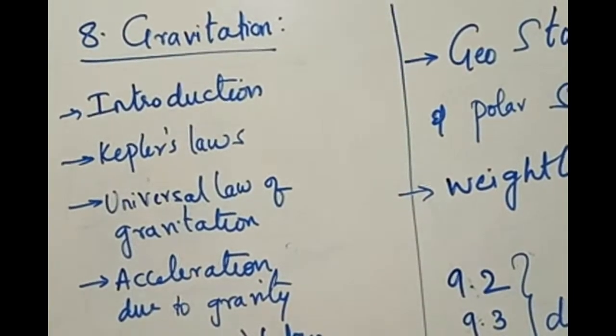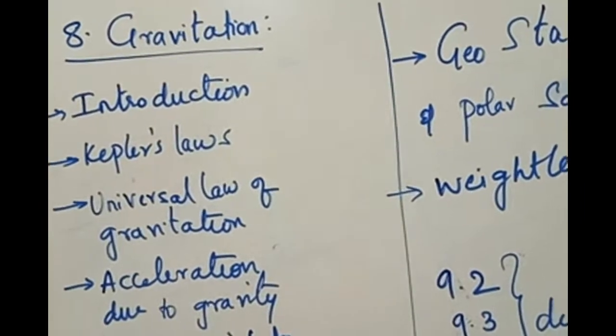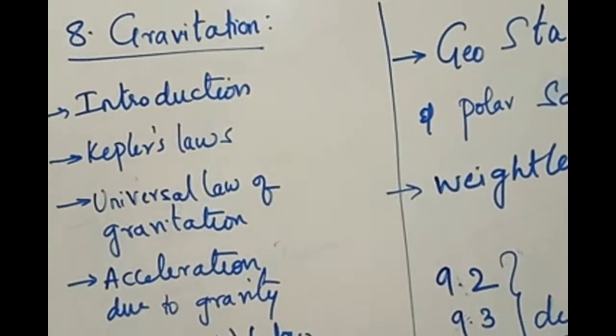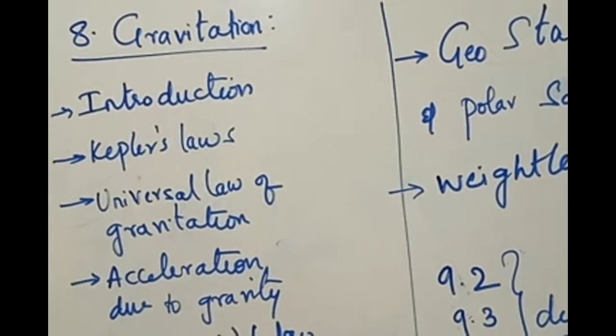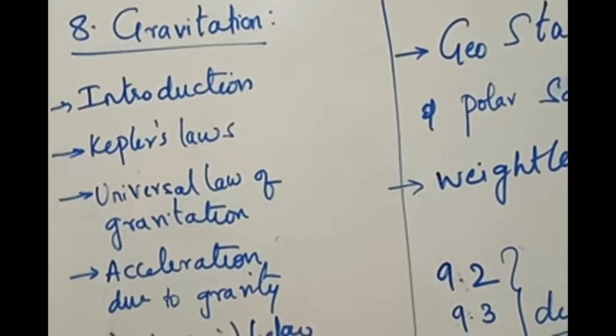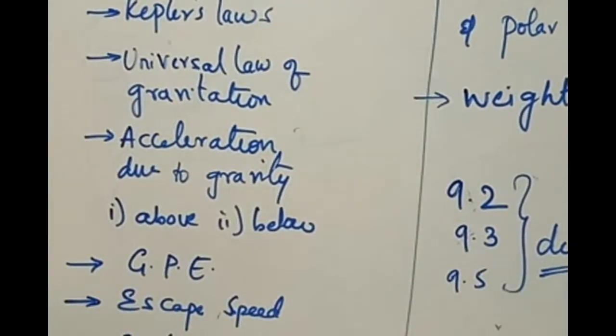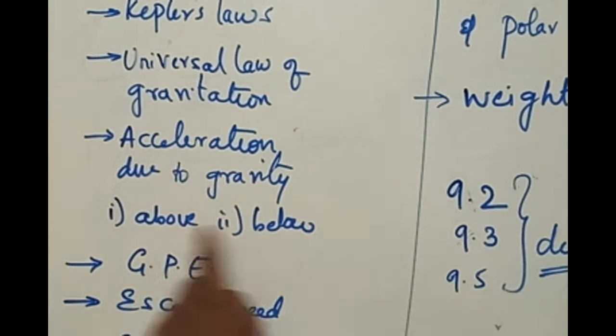So let us now start our next chapter. That is gravitation, and these are the things we have in this chapter. We'll be talking about interaction, Kepler's laws, universal law of gravitation, acceleration due to gravity, and acceleration due to gravity above and below the surface of the earth.